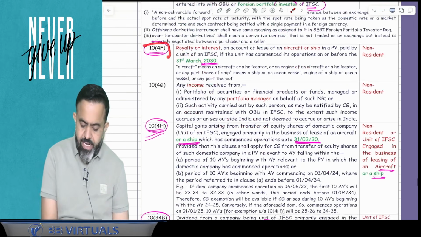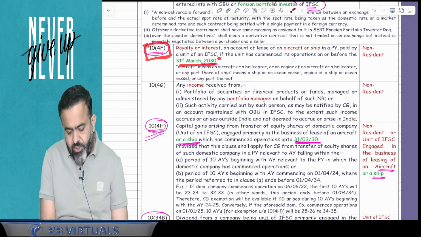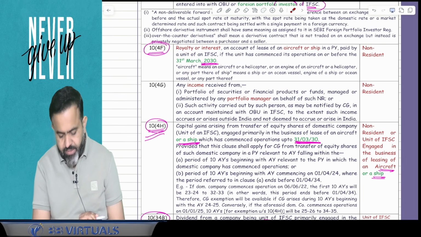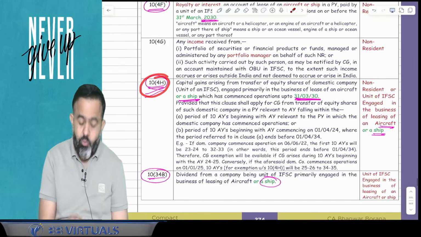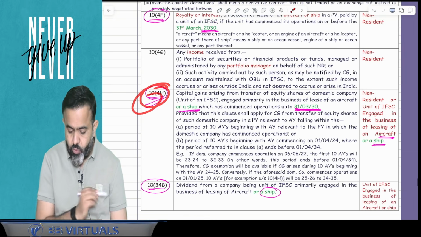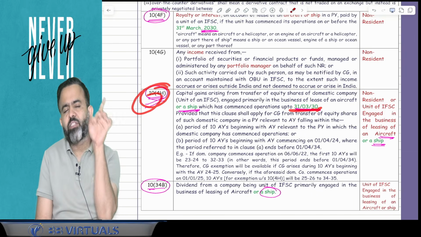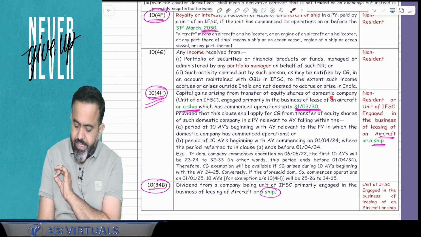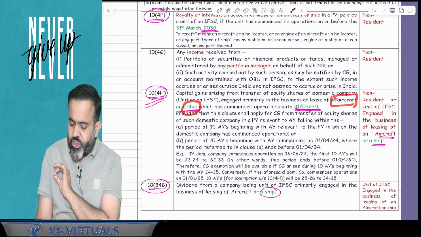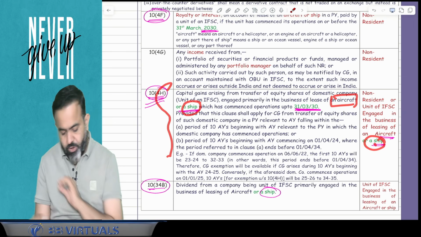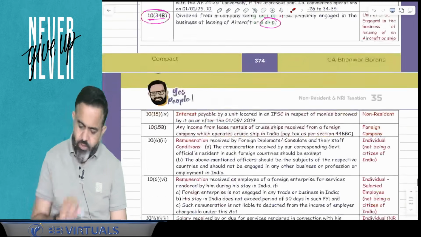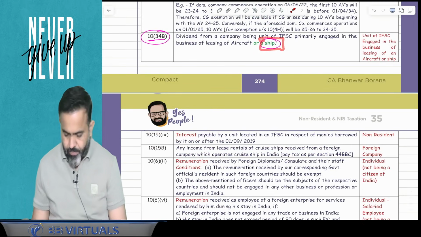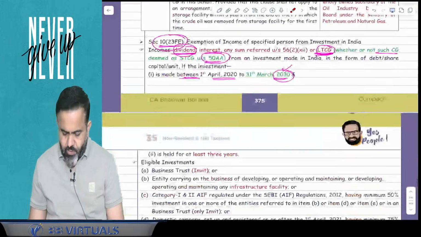Now in section 10(4)F also that date has been changed to 31st March 2030, as well as in 10(4)H, guys. In 10(4)H also the date has been changed to 31st March 2030, and they have added ship also. Earlier it was only aircraft, now they have added ship in this particular section. In the next section also they have added ship here. Done. So these are the corrections.